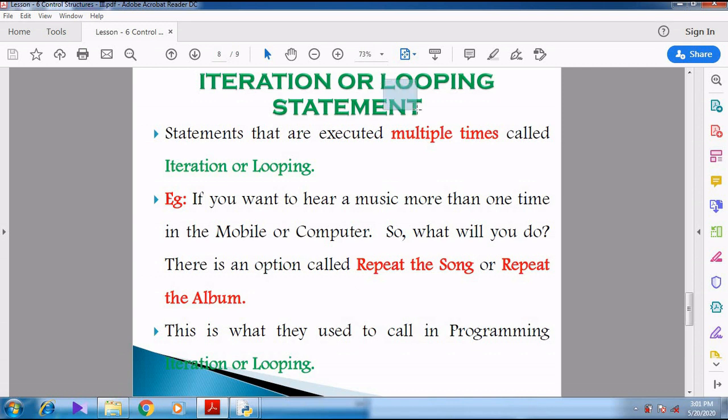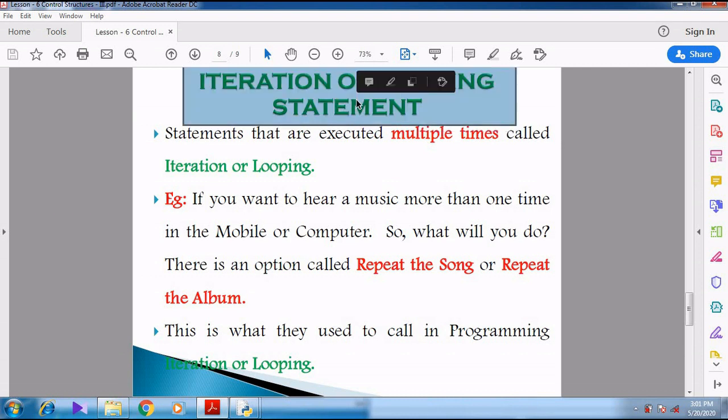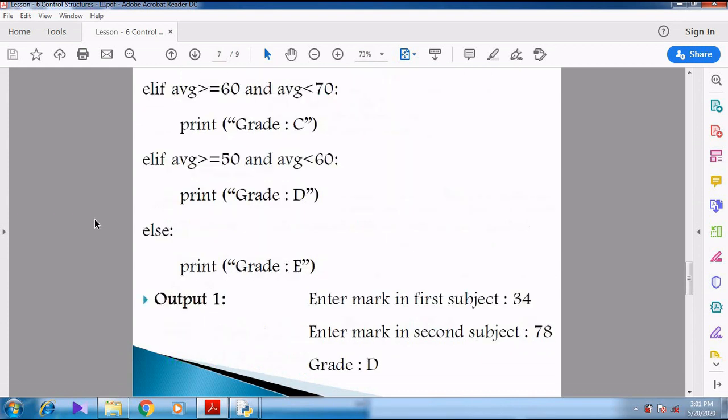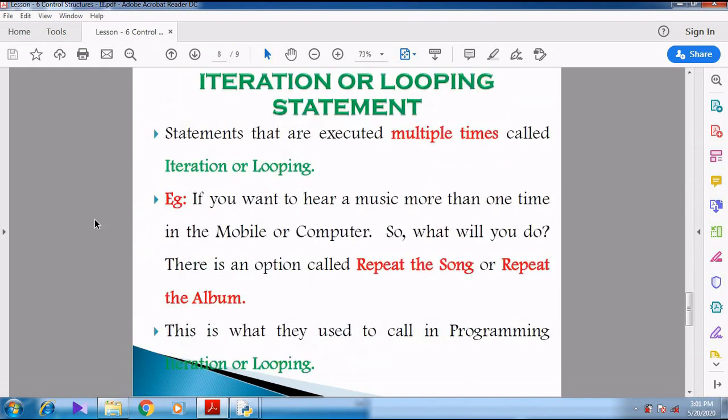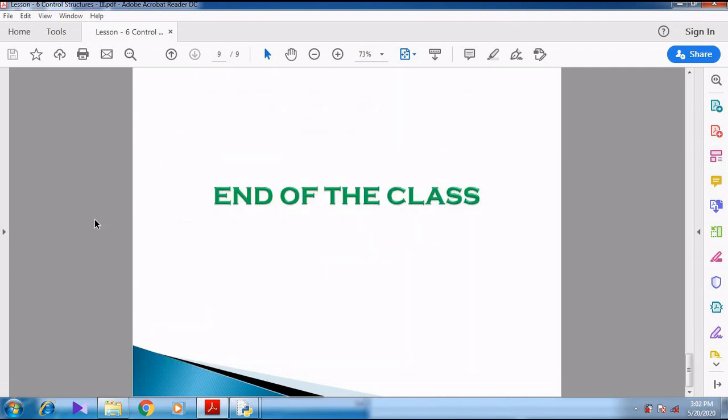So we have completed the alternative or branching statement. So the alternative or branching statement is over. So that is up to nested if, or else we can call it as elif. So now here next topic we are going to discuss about the looping statement. Right. I think you might have understood all these things.